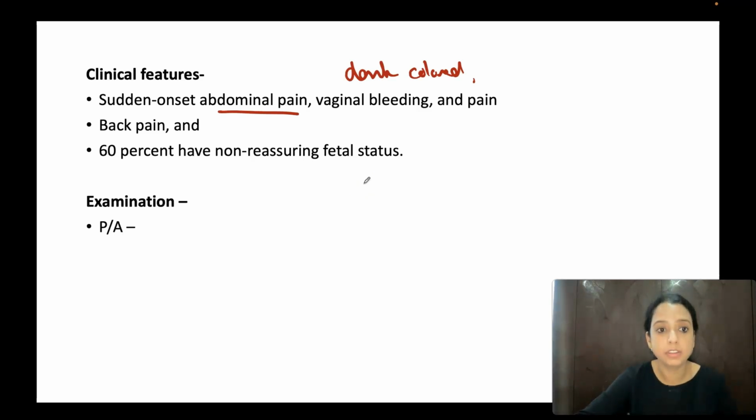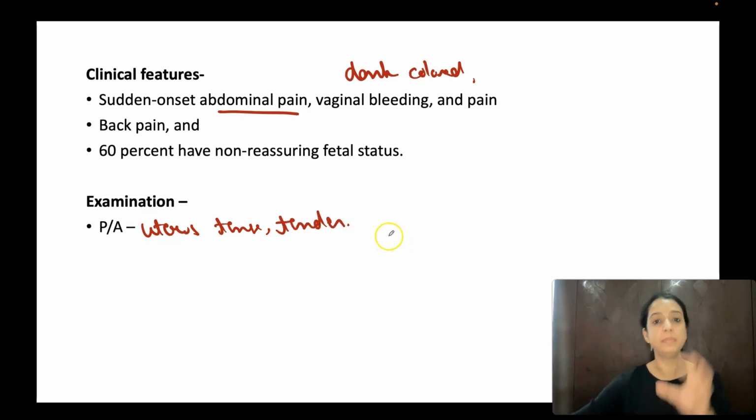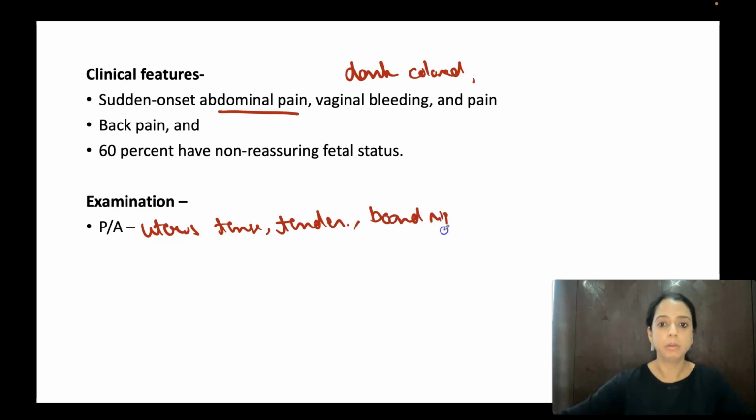Next, on examination, very important. When you do per abdomen examination, the uterus will be tense. The uterus will be tender. Just the opposite of previa. It will be tense, tender. You can also call it board-like rigidity. A completely rigid abdomen. Board-like rigidity.